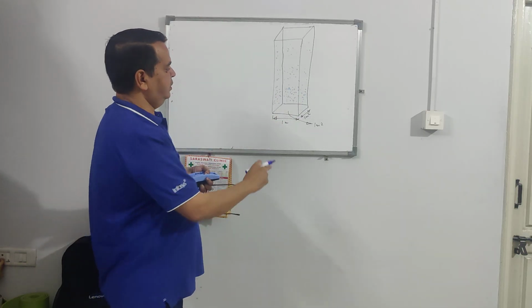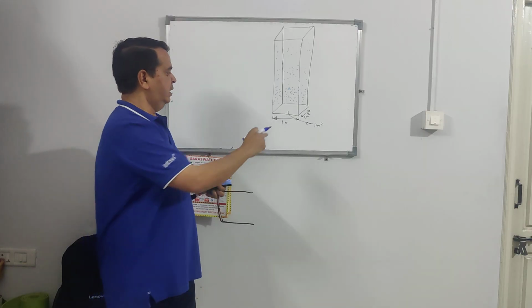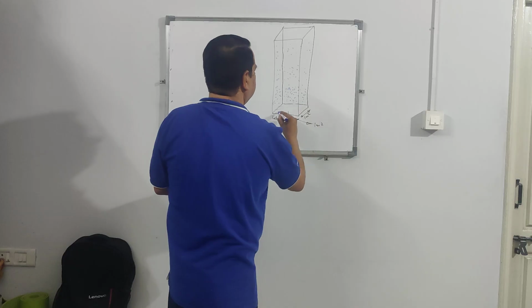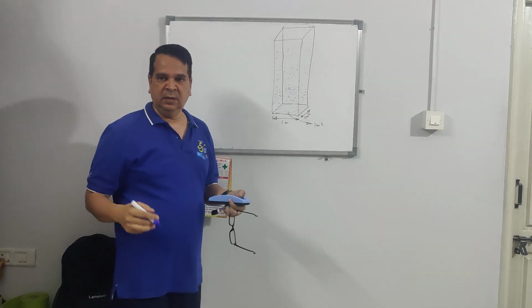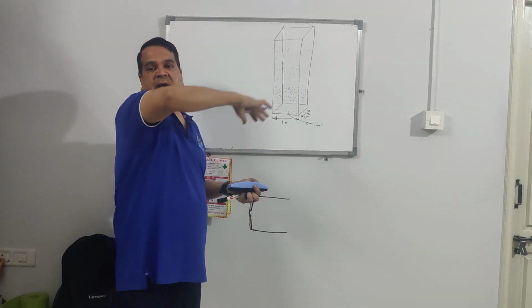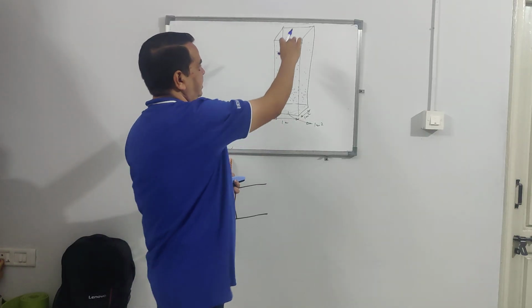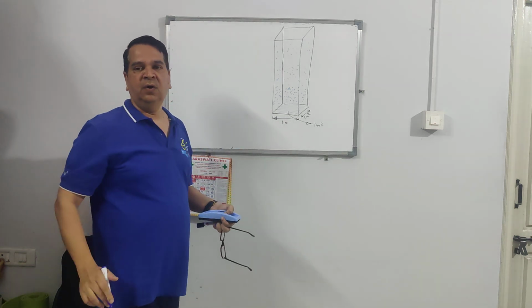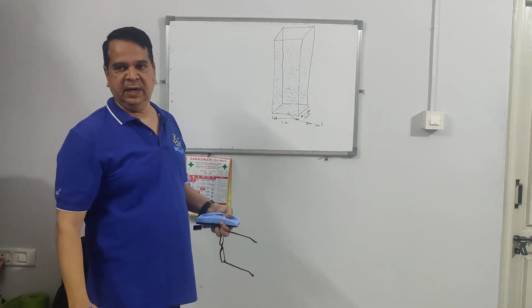Imagine that on an area of 1 meter square, you have an air column standing. This total air column is exerting some pressure on the 1 meter square area.